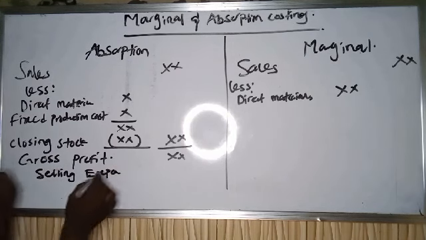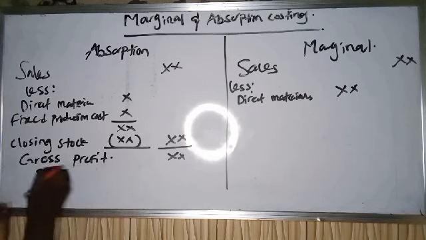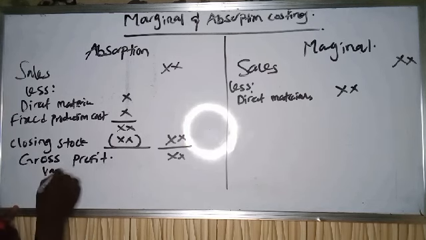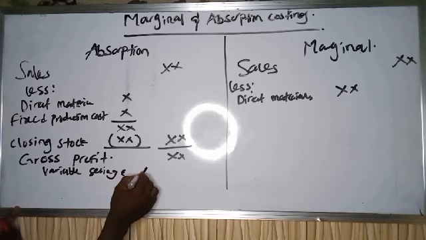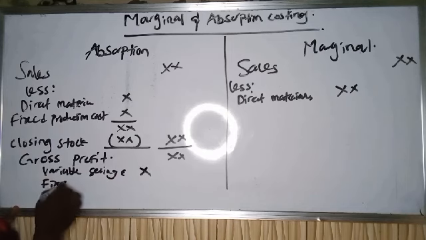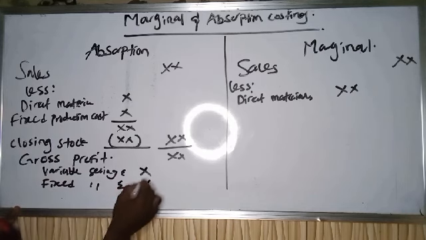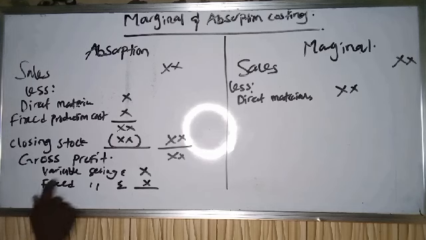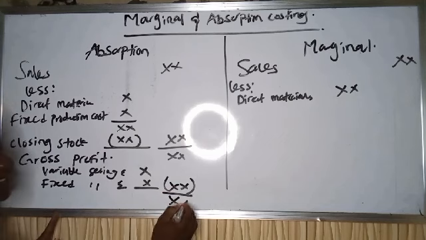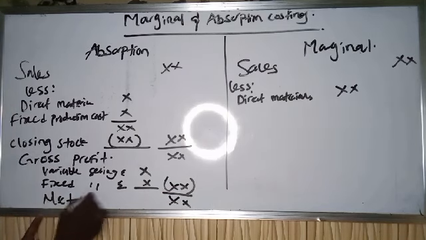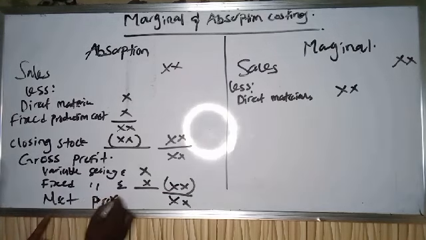Let's say variable selling expenses, and our fixed selling expenses. So I add them together and subtract them from my gross profit to get my net income or my net profit.